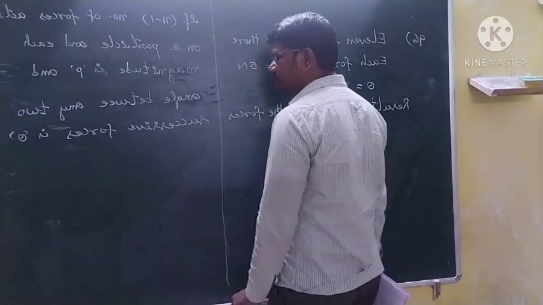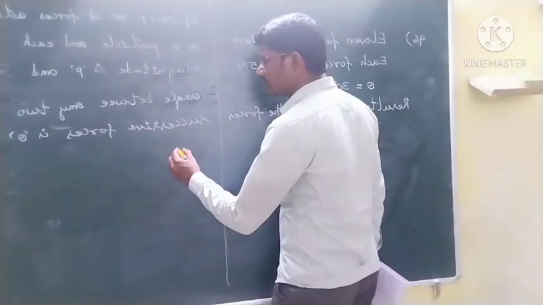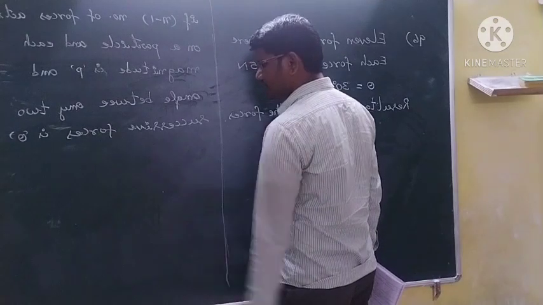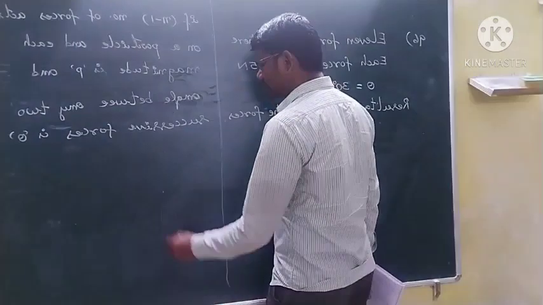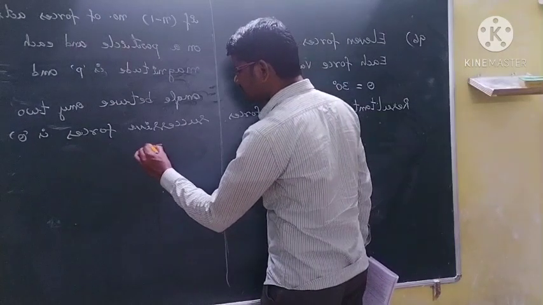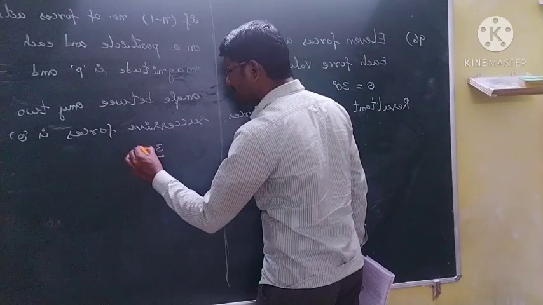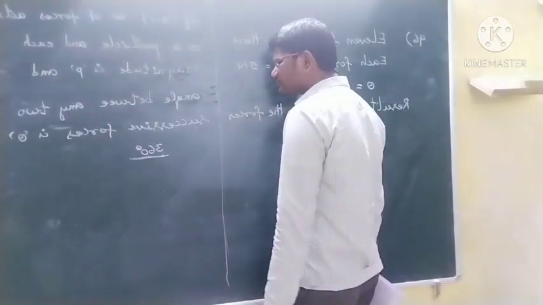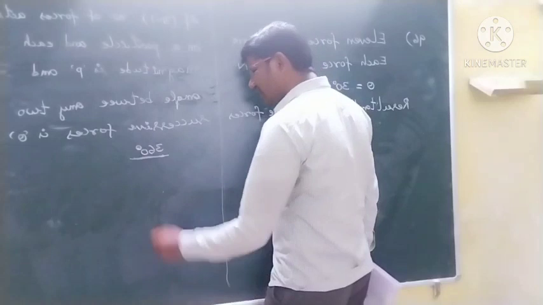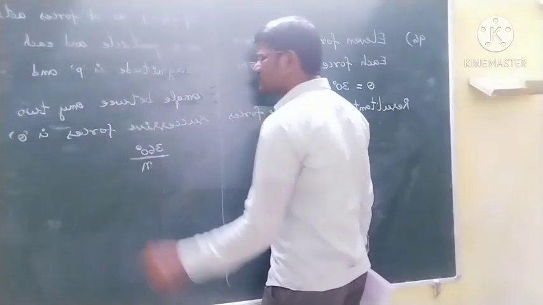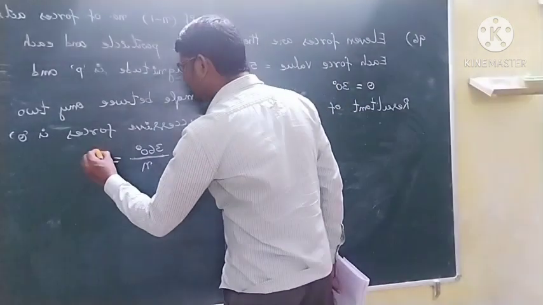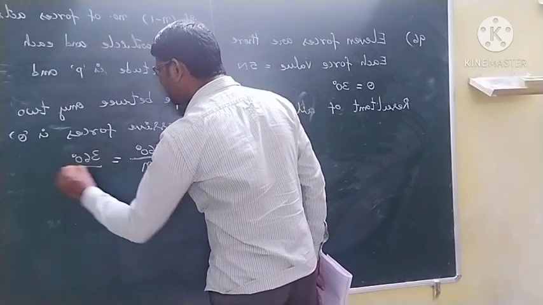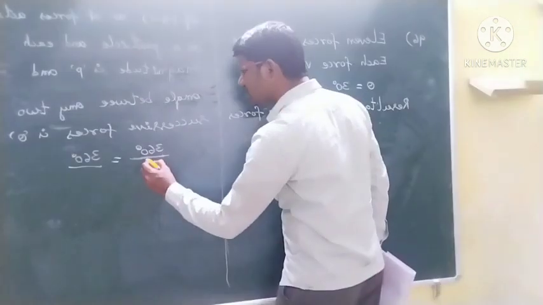And then 360 degrees by the number of sides, you write it students, so n equals 360 degrees by theta.